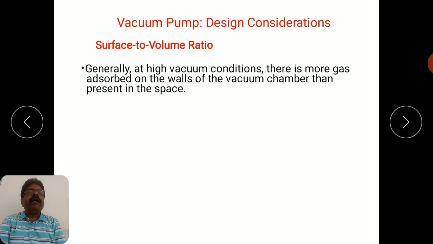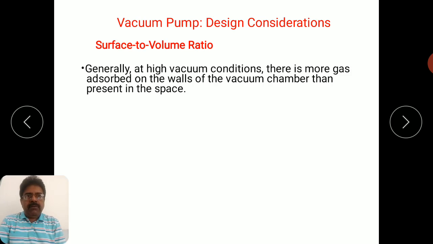Generally, at high vacuum conditions, there is more gas adsorbed on the walls of the vacuum chamber than is present in the space. Space means inside the chamber. As you go on decreasing the pressure, that means you are increasing the vacuum. At a higher level of vacuum, definitely there are fewer gas molecules inside the chamber.